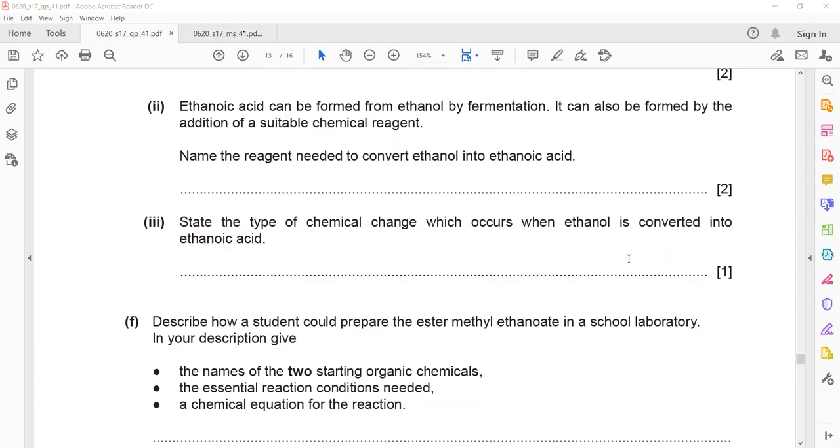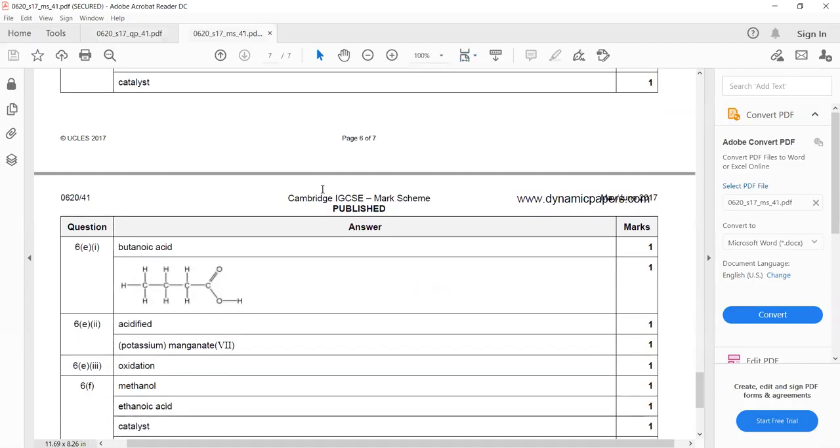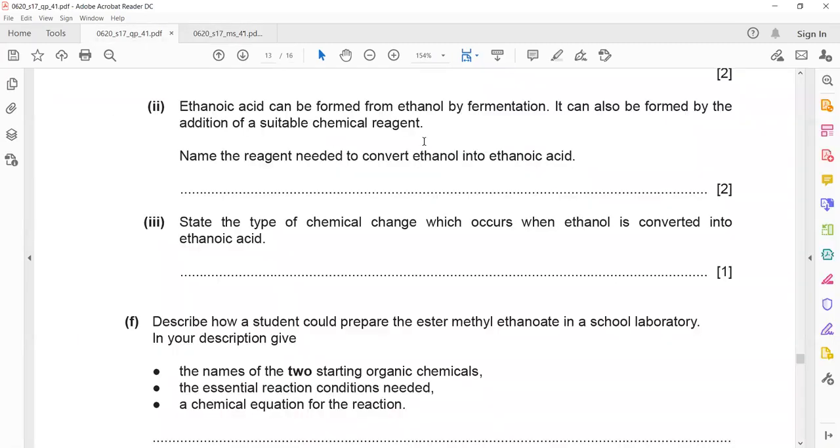If we want to convert ethanol, we want to do oxidation. Ethanol can be prepared by fermentation, and this can be converted into ethanoic acid. What reagent do we need? We need an oxidizing agent.